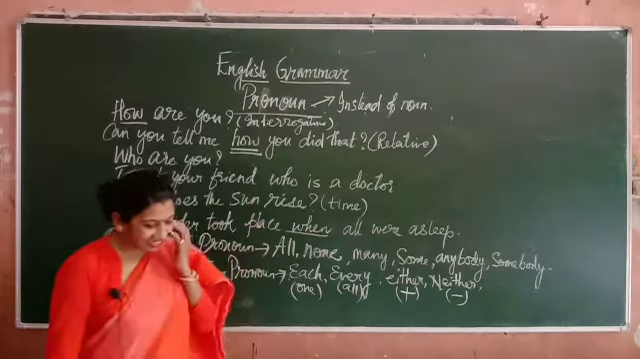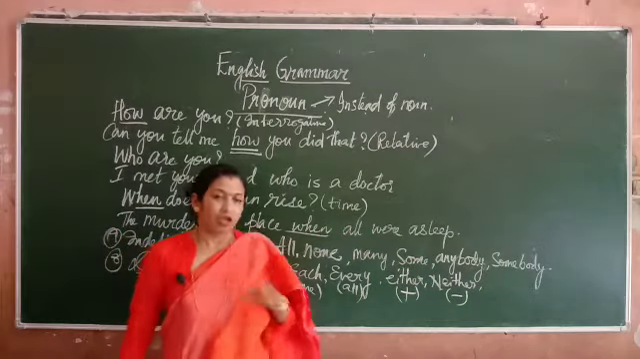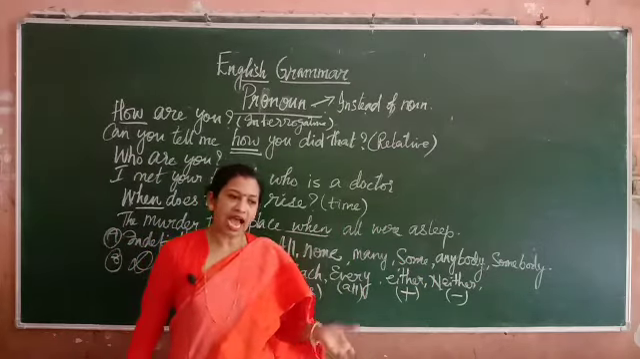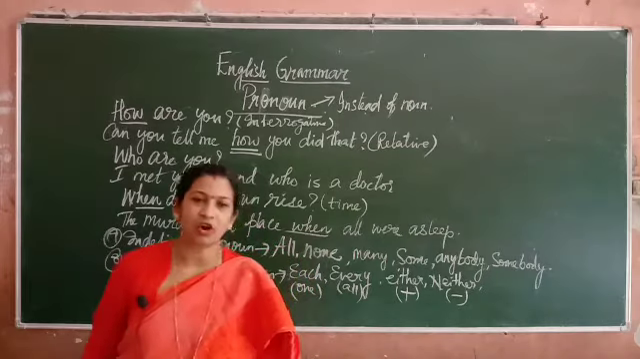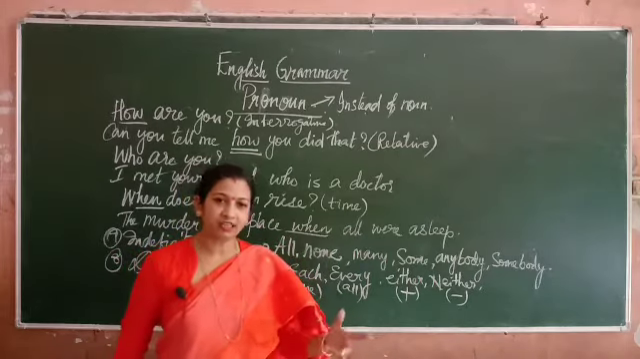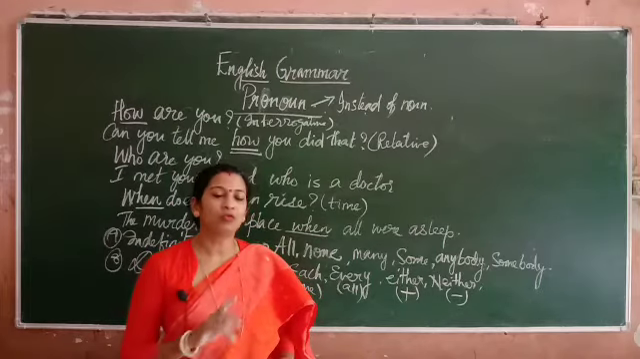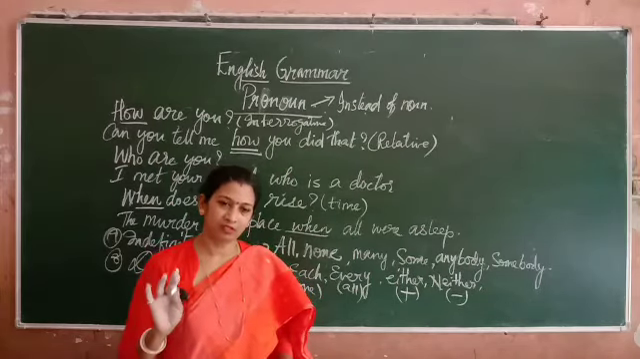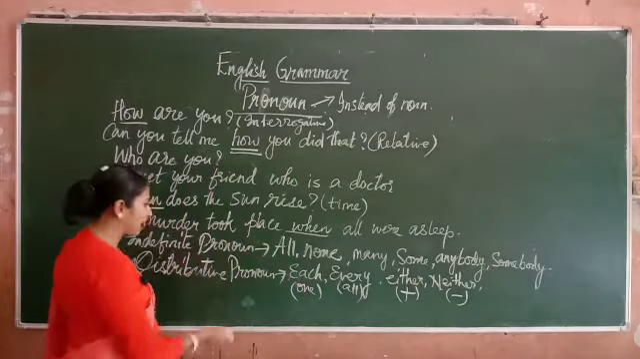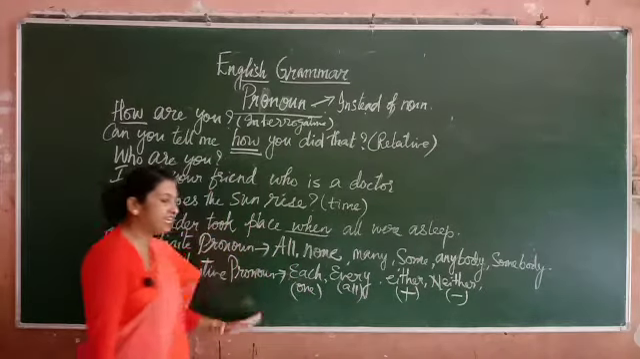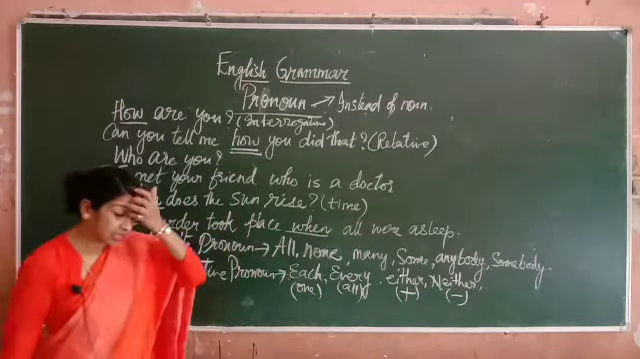Either, neither. You take either of the books, either this or that. Either means you can take. You take neither of the books. That means you will not be given any book. So under distributive you have only four words: each, every, either, neither.